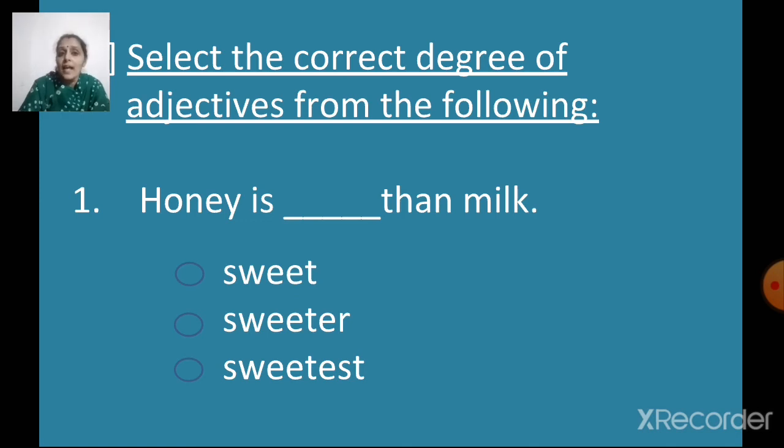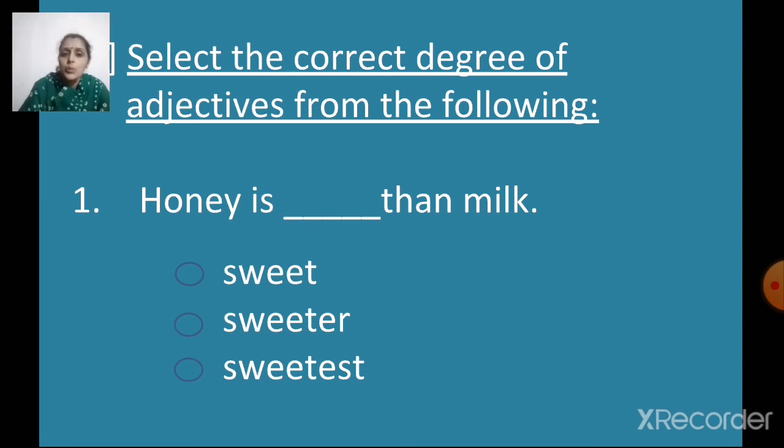Honey is dash than milk. So how many things are there in this sentence? Two. Honey and milk. I am comparing them. I am using than here. Right? So tell me which is the degree of comparison we are going to use here? Yes, comparative degree.